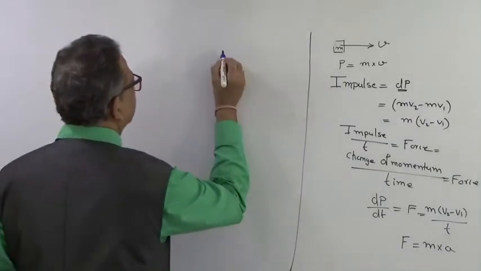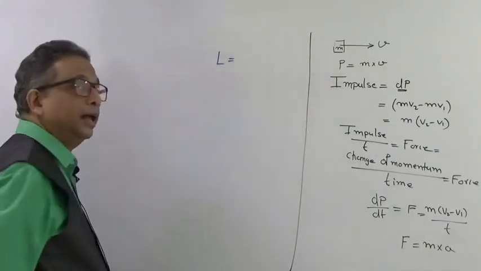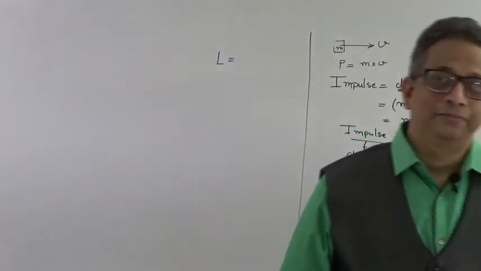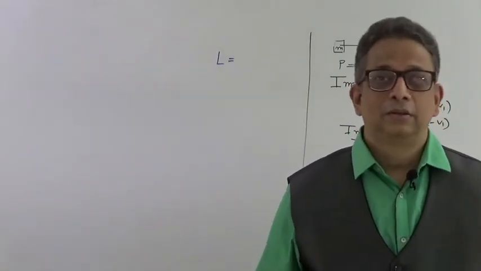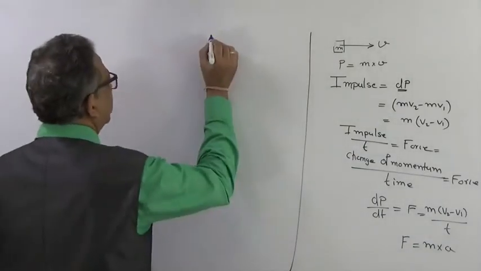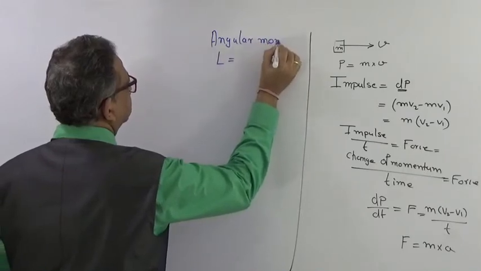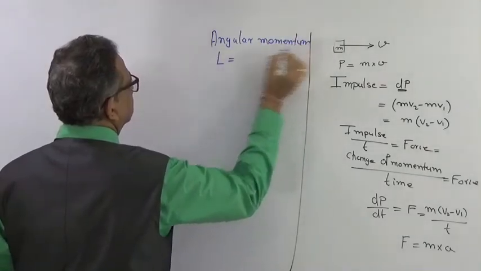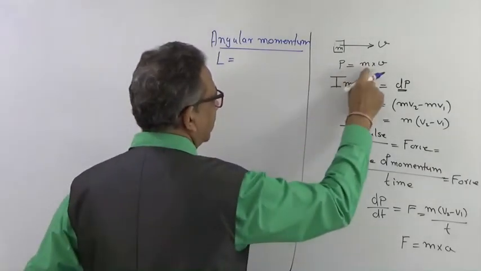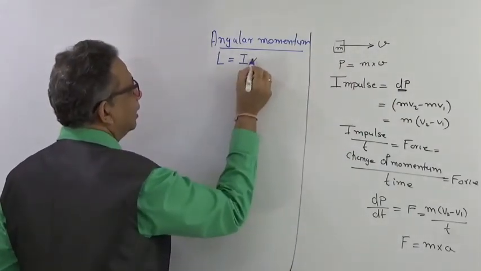For momentum, the p is replaced by the letter L. Now here what kind of momentum are we talking about? Angular momentum. So now we are introducing a new terminology, which is known as angular momentum. And what is this angular momentum? L. If linear momentum p is m into v, then angular momentum is, with m replaced by I, I into omega.